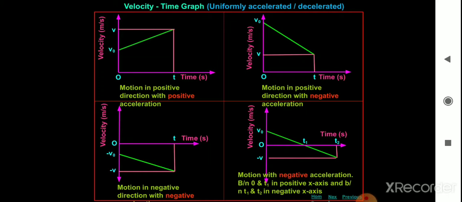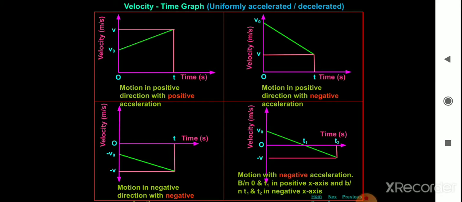And the fourth one is motion with negative acceleration, between 0 and t1 in the positive x-axis and between t1 and t2 in the negative axis. That is the fourth figure. We can observe both positive and negative here. We have two times, t1 and t2.